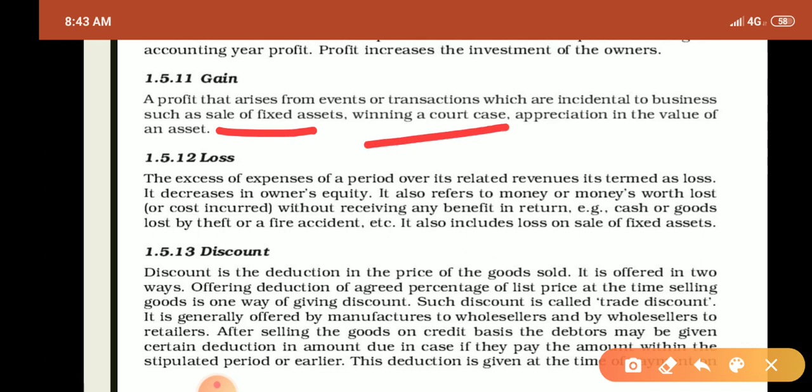That is not pre-planned, that is an incidental thing, and the profit arising from it is called gain.